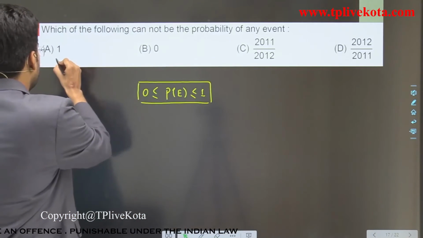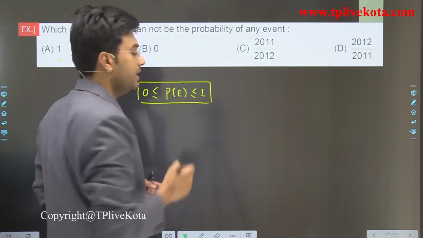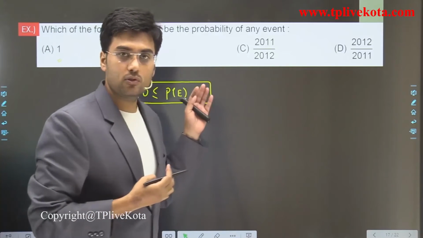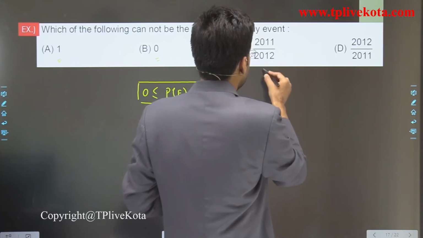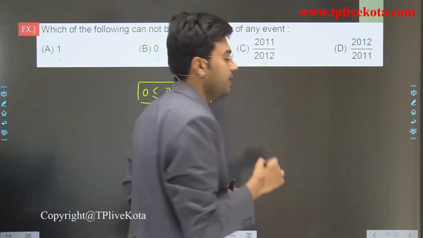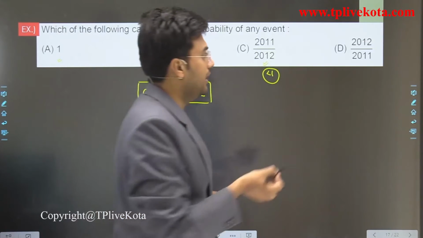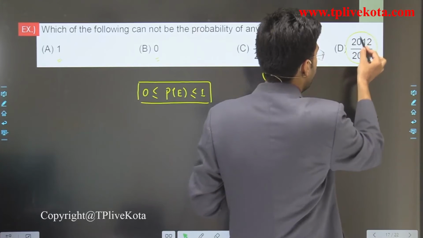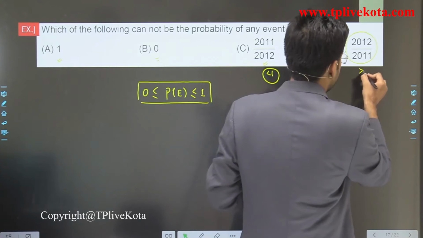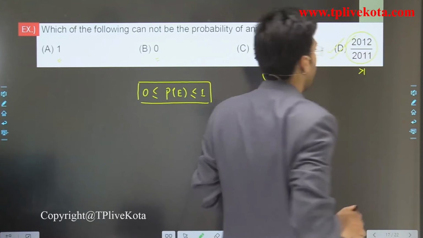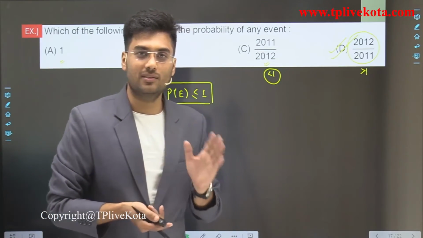So 1 may be the probability of an event, and 0 may also be the probability of an event. 2011 divided by 2012 is also a probability because it is less than 1. Now 2012 divided by 2011 is not a probability because it is greater than 1. So our correct answer is D. Clear? So students, now the next question is,